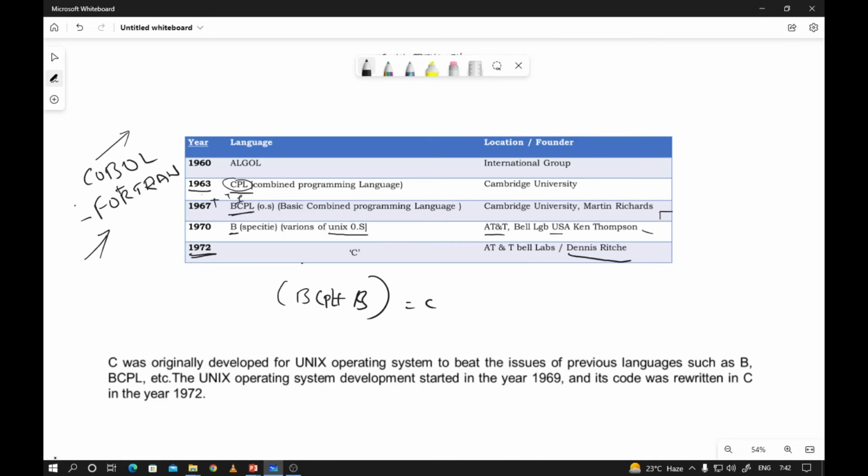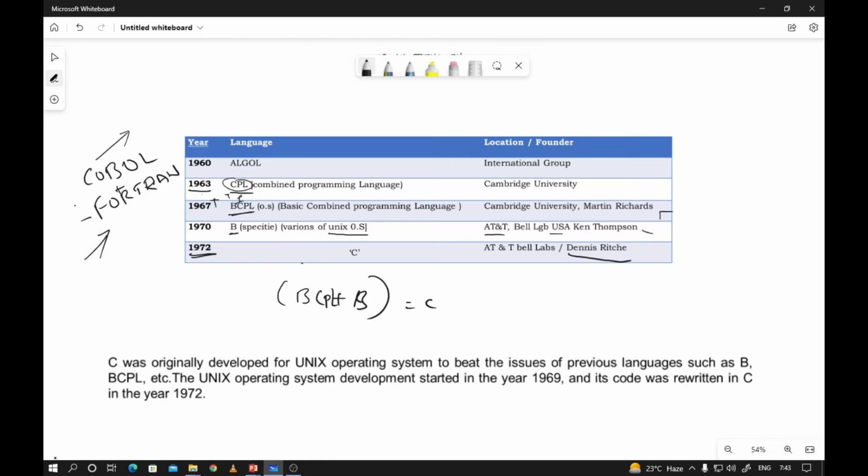He added BCPL features and B features, because Dennis Ritchie had worked in BCPL and B. So it was designed to work for all different operating systems. C was originally developed for the Unix operating system, because it was influenced by the BCPL and B languages. Dennis Ritchie rewrote the entire Unix code in C. That's enough. This is one of the histories.